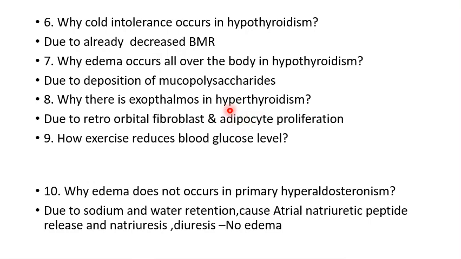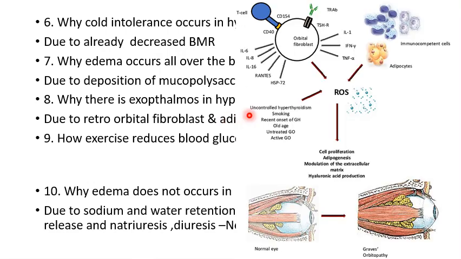There will be autoantibodies produced against the TSH receptors present in these tissues and they will stimulate these tissues and these tissues will go for proliferation. And when they proliferate, they push the eyeball. So this is the orbital and this is the retroorbital fibroblast and adipocytes. They get proliferated. Once they get proliferated, they will push the eyeball.